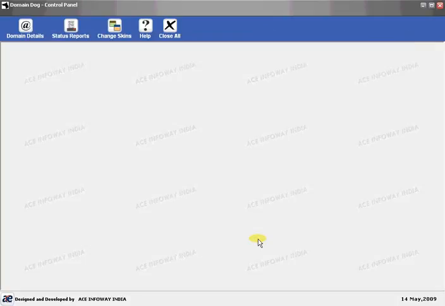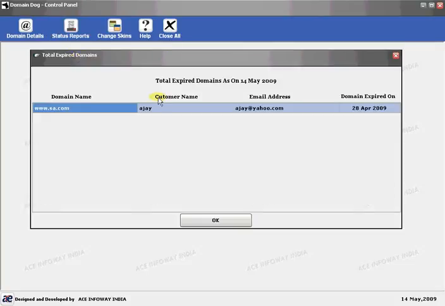The next is expired domains. On clicking, the following domains have been expired. Contact the domain holder. The domain name is wa.sa.com. The client name ISAG.